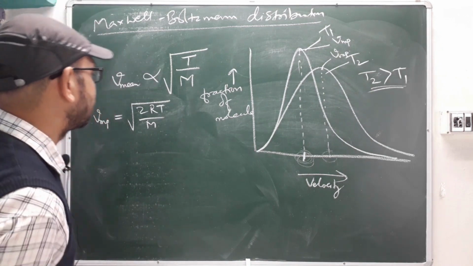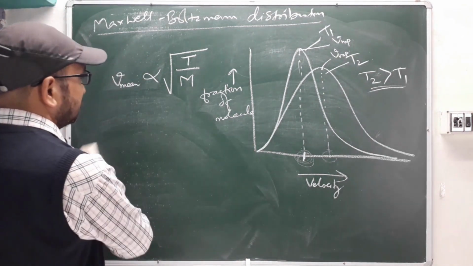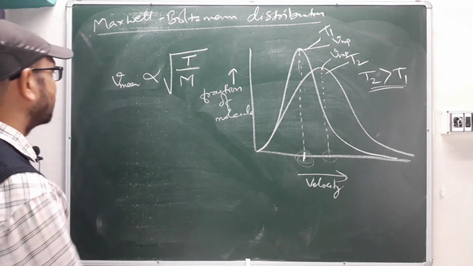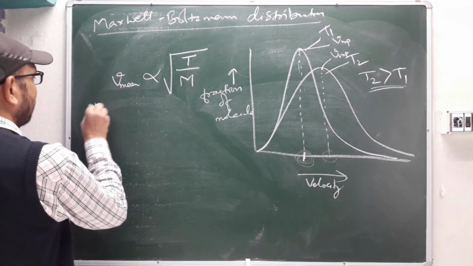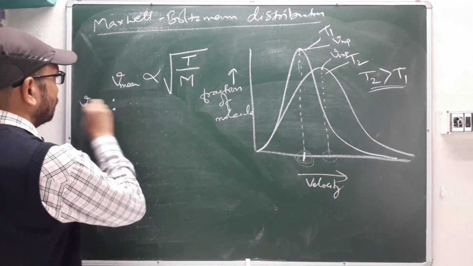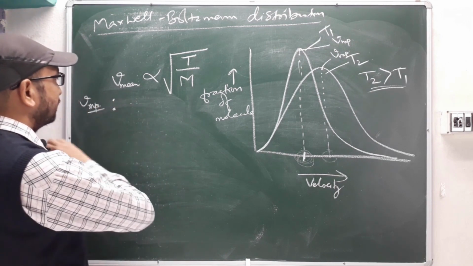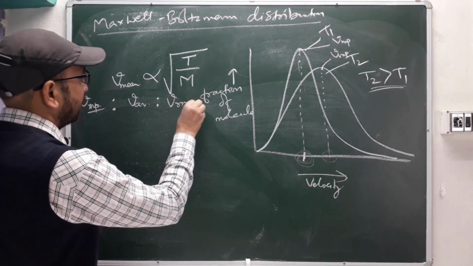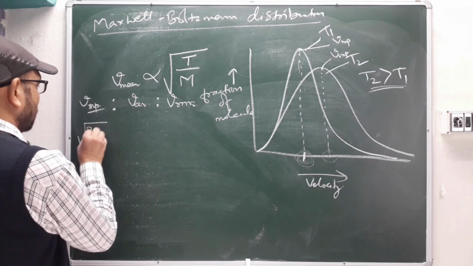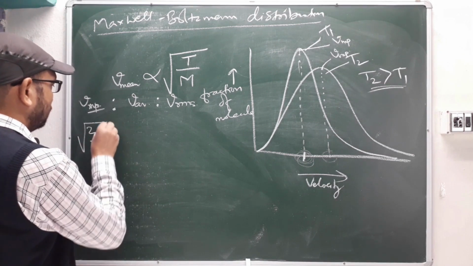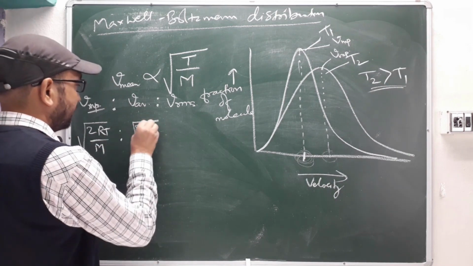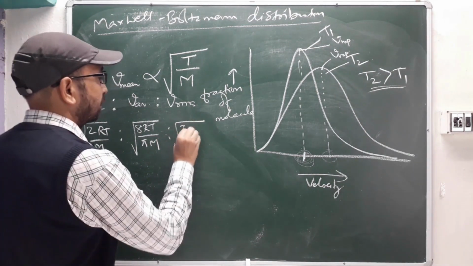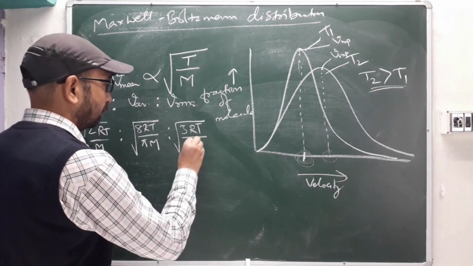First we'll see most probable velocity, square root of 2RT by M. We will write the ratio also, together in one place. This is most probable velocity, this is your average velocity, and this is your RMS, root mean square velocity. So here we'll write square root of 2RT by M, square root of 8RT by pi M, square root of 3RT by M.